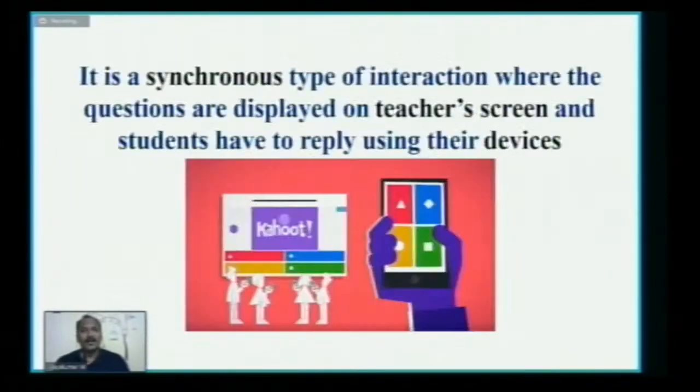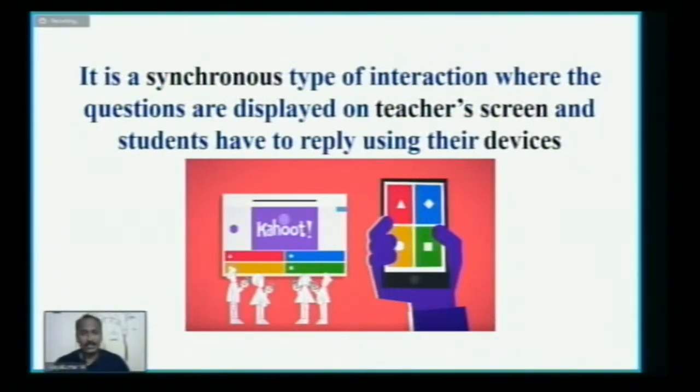And as we know, it is a synchronous type of interaction. What is it? Synchronous means that we can do it online at the same time. The students can feel the live experience. The teacher will ask the questions to the students, and the students will respond to it. So all the things are in a synchronous manner.